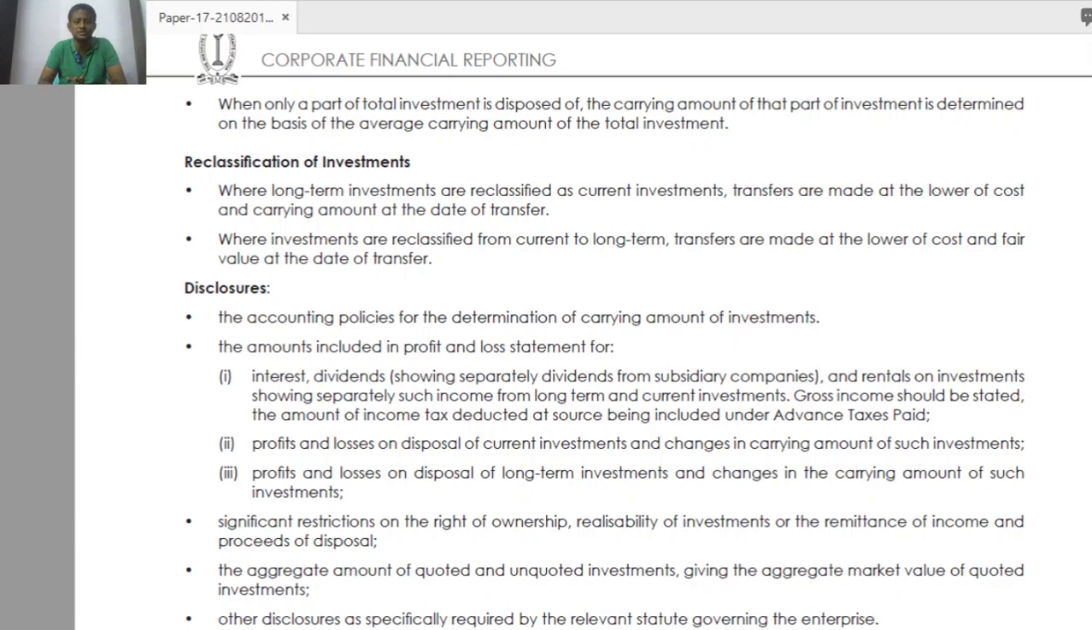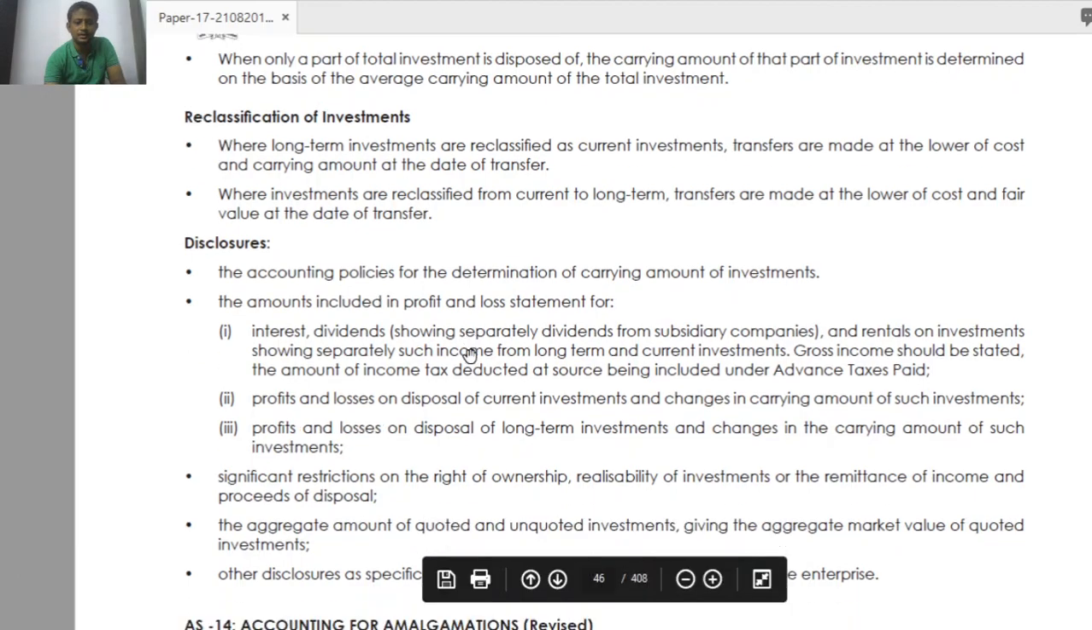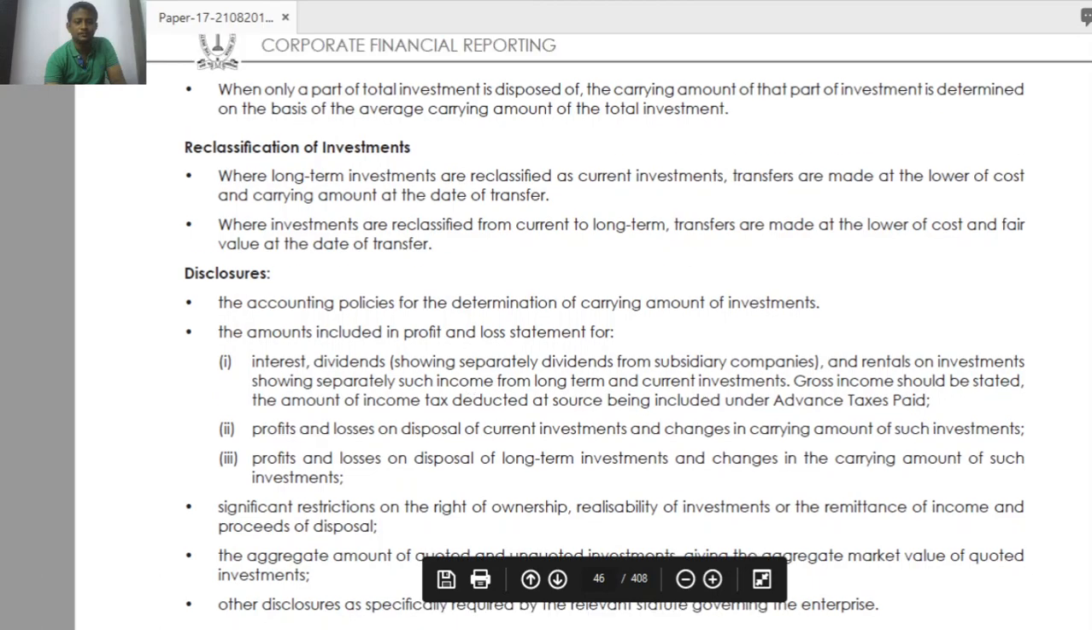Another one is the amount included in the P&L statement. So what are the disclosures? How much interest we received, how much dividend we received, like that. They give a lot of points. You just go through all these points, the disclosures, and they will work out a few problems in AS 13.